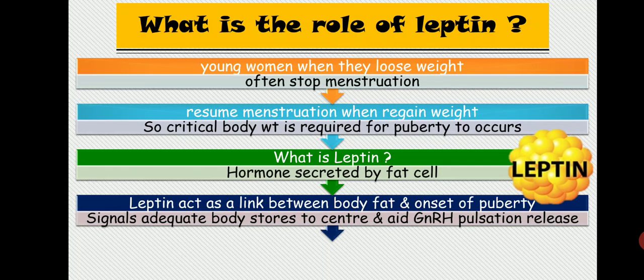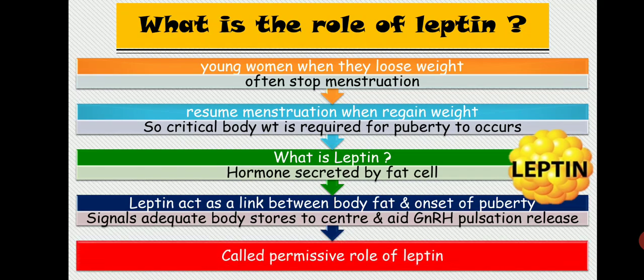Got it? And this role of leptin in GnRH pulsatile release is known as the permissive role of leptin. So what is the permissive role? We already discussed the permissive role. It does not itself affect the thing, but some amount of that particular hormone is required. We already discussed the permissive action of cortisol in the action of catecholamines.